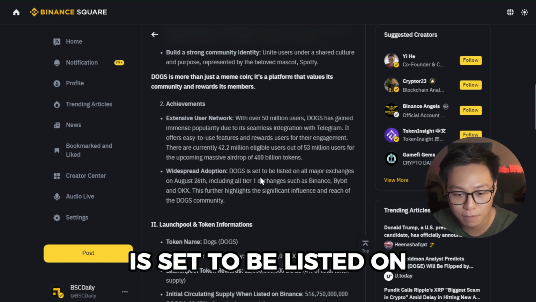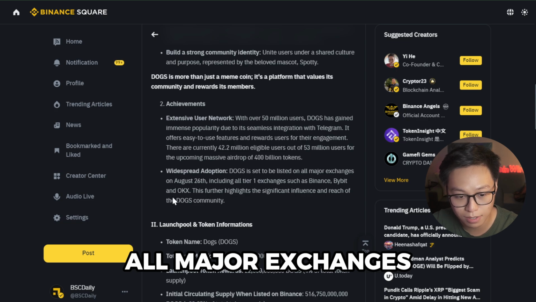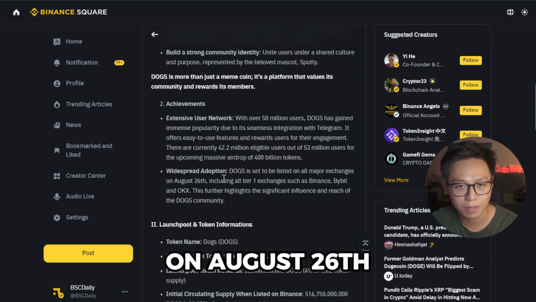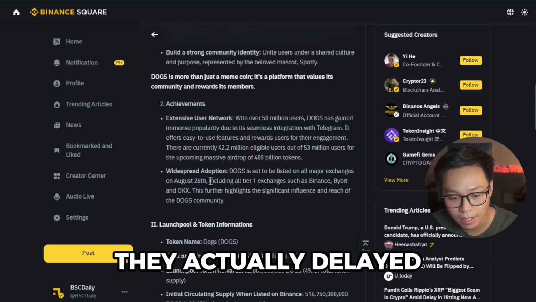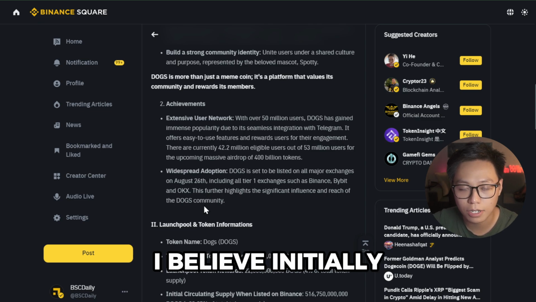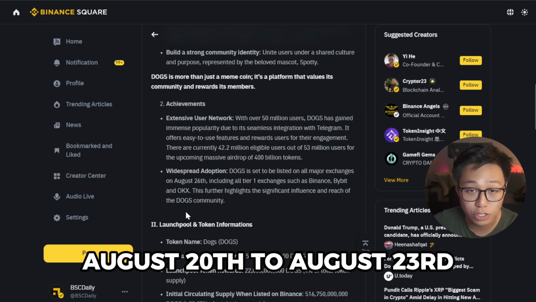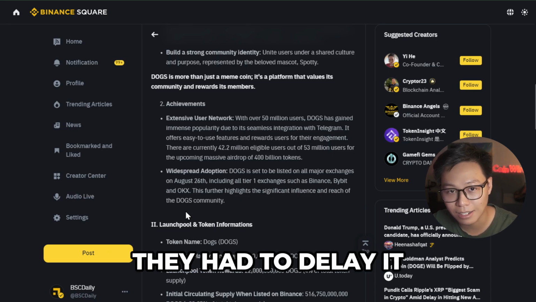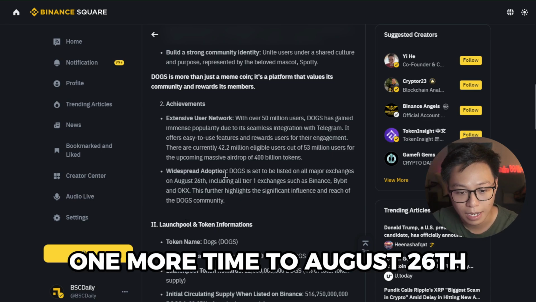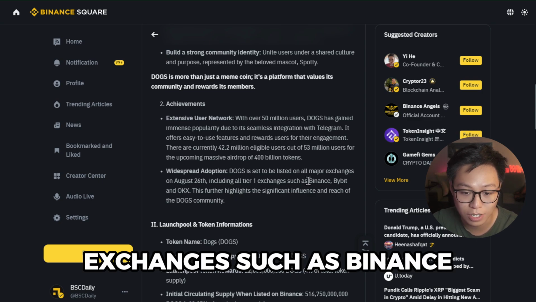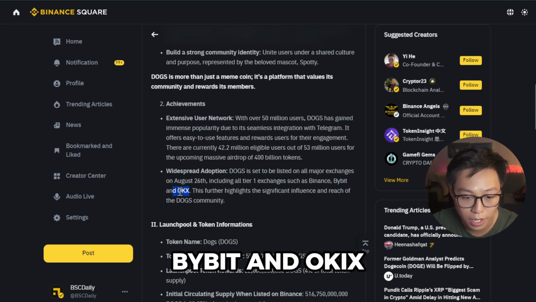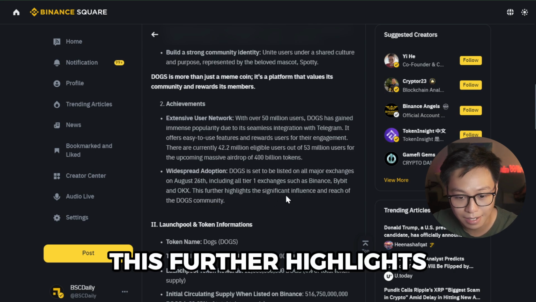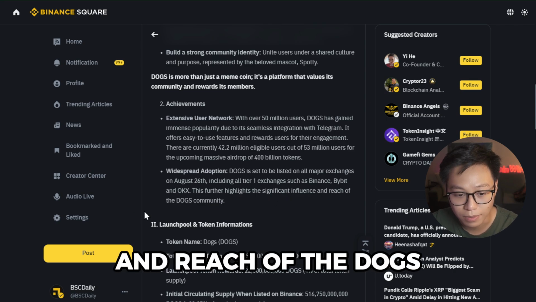Dox is set to be listed on all major exchanges on August 26th. In fact, they actually delayed their listing from, I believe, initially August 20th to August 23rd. And then, the Binance Launchpool news came out. They had to delay it one more time to August 26th, including all the tier 1 exchanges such as Binance, Bybit, and OKX. This further highlights the significant influence and reach of the Dox community.